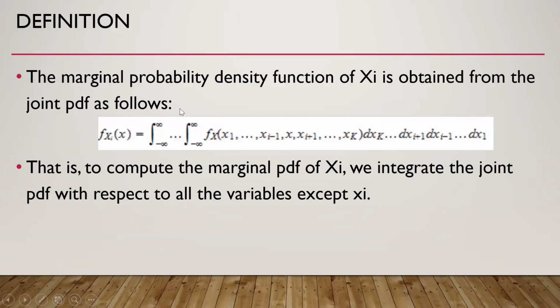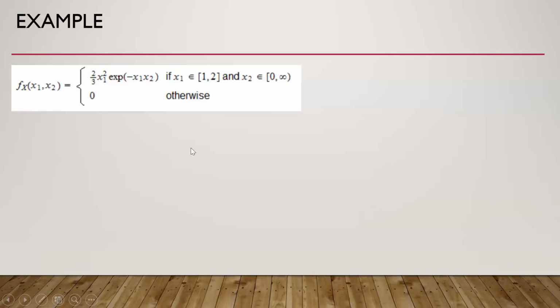The marginal probability density function of xi, that is the ith component, is obtained from the joint PDF by integrating, this is a multiple integration, over all variables except xi, with dx_{i+1} and dx_{i-1} down to dx1. That is, to compute the marginal PDF of xi, we integrate the joint PDF with respect to all variables except xi.